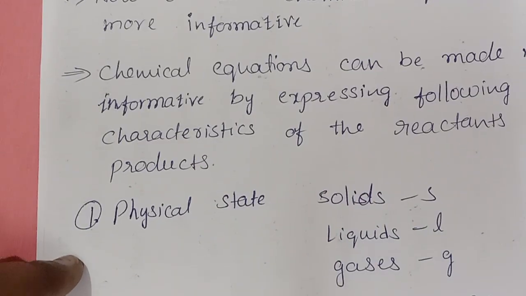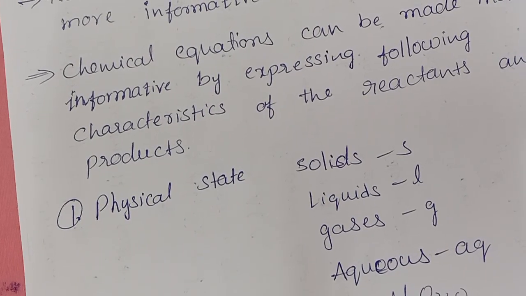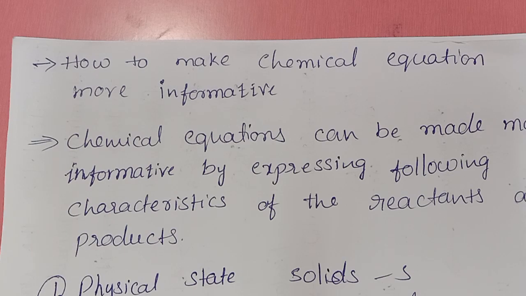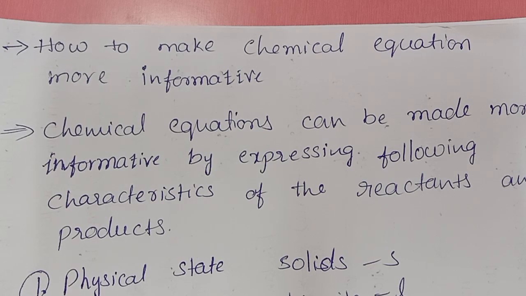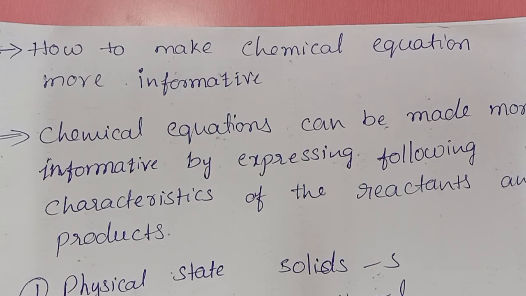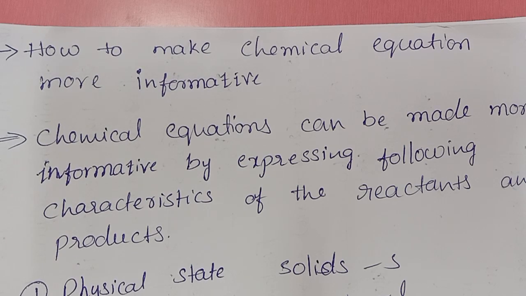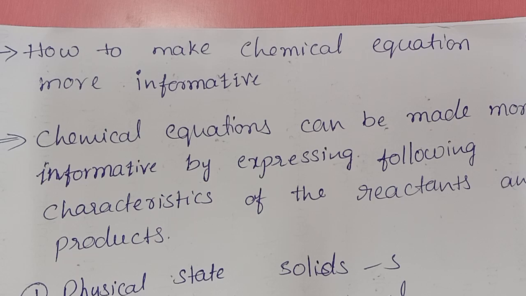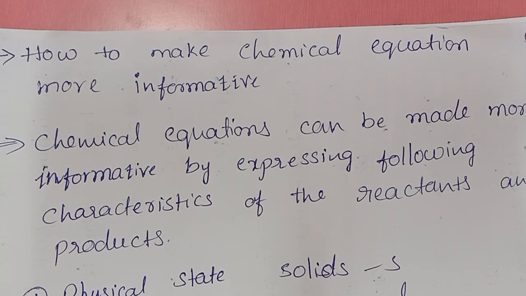Right. Next topic, moving to next topic. Making chemical equation more informative. How to make chemical equations more informative means what information you should add to the chemical equation to get more information from that equation. Suppose if you are mentioning its physical states, so if it is gas means represent it with the upward arrow, right? Is it releasing heat energy? Does it need external heat energy?